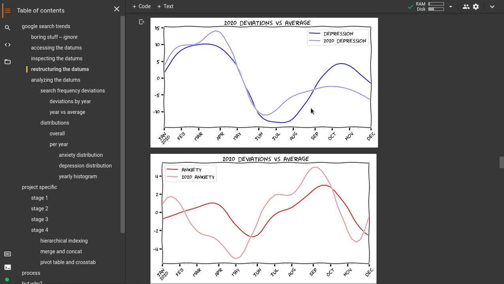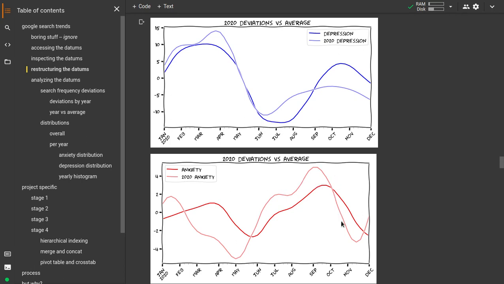Anxiety's a little bit different. Now, notice up here too, at the onset of the pandemic, March, April, when the lockdown was just starting, there's this increase, this spike here. Then it comes back down, then it goes above average, then below average. Anxiety is actually the opposite at the onset. When the lockdown just started, we see a dip in anxiety that actually continues until May. Then, kind of like depression, around June it goes above average, and then around October it starts to go below average.